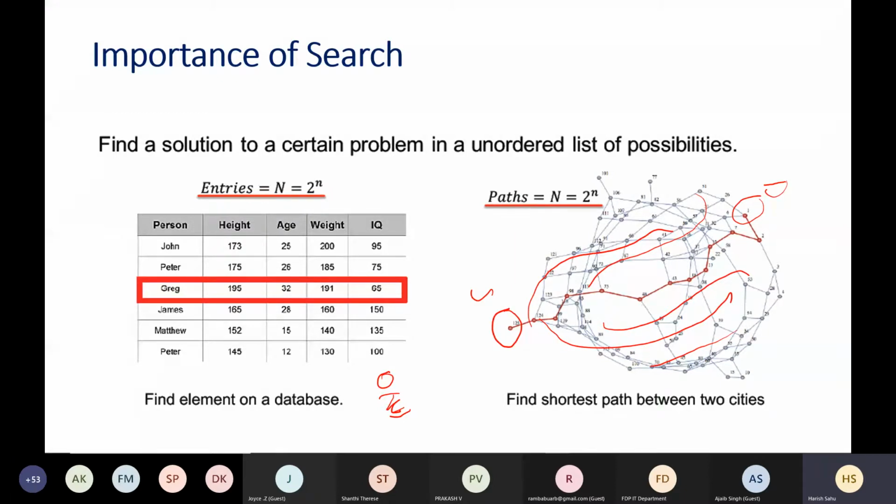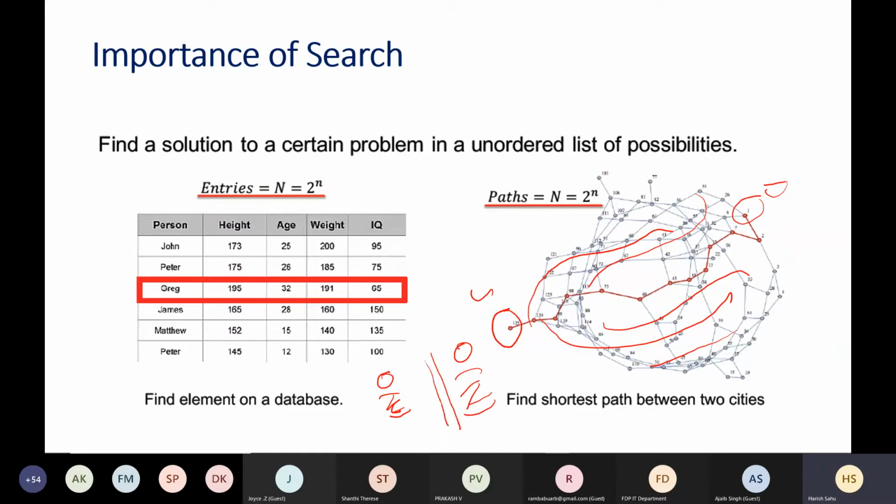So either you can find the paths, compute their weights, sort, and then find the optimal one, or you can search all possible paths one by one. If there are N paths, you have to check all possible N paths and then choose the best one between this source and destination. The problem here is that if there are many paths, and this N is large, then here also it's a problem. If you search by linear search or random search, then the worst case complexity is order of N. So we are seeing that search is important and is used everywhere.